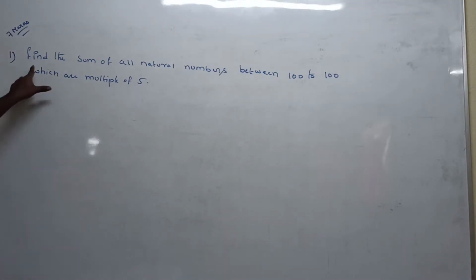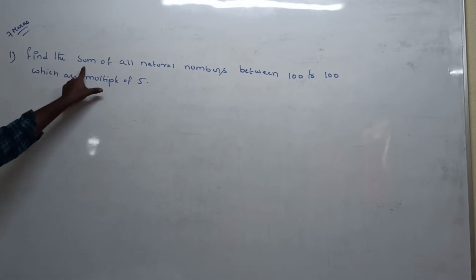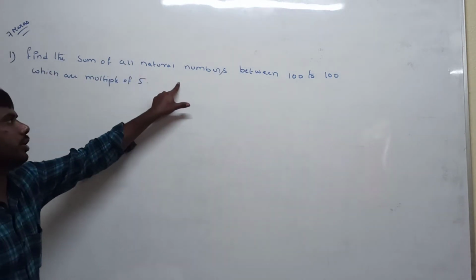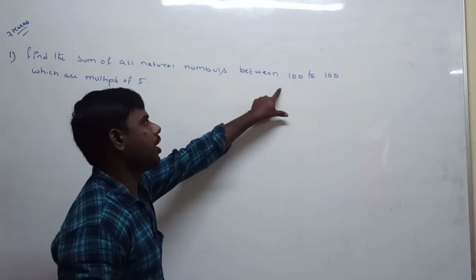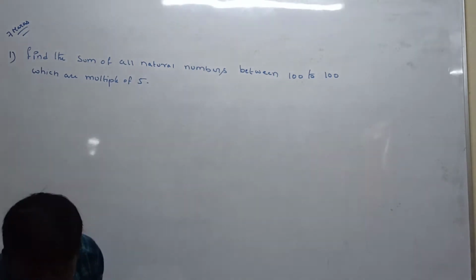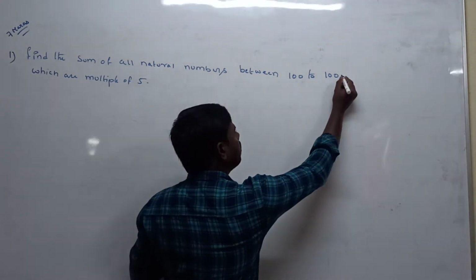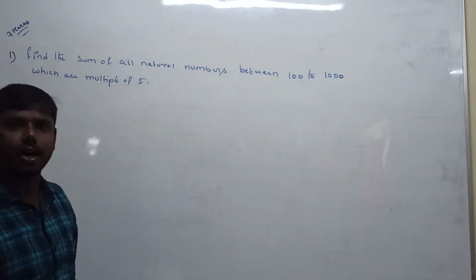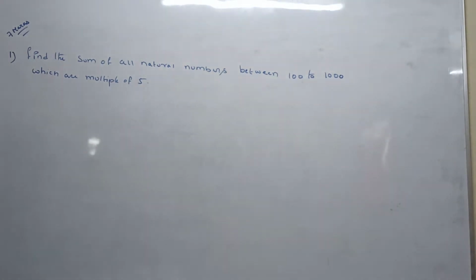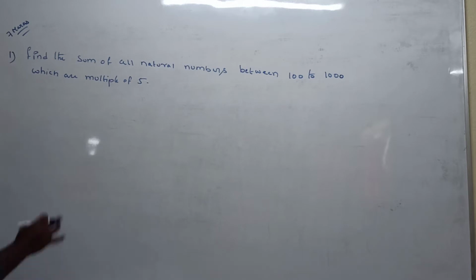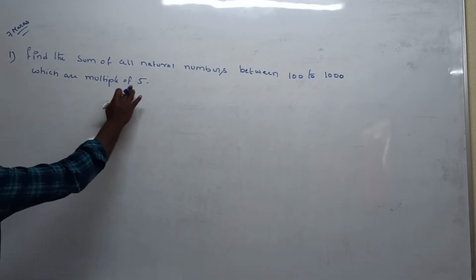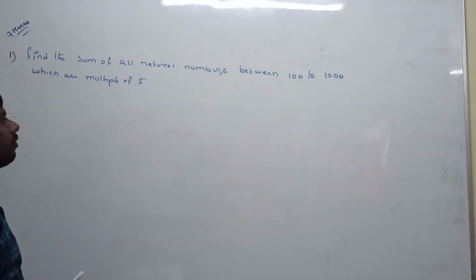First one is: find the sum of all natural numbers between 100 to 1000. What are they asking? Find the sum of all natural numbers between 100 to 1000 which are multiples of 5. So what is given?